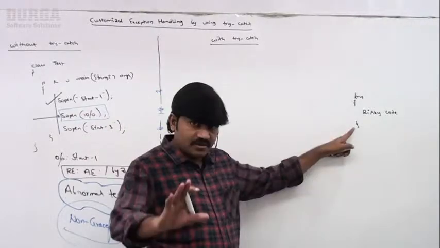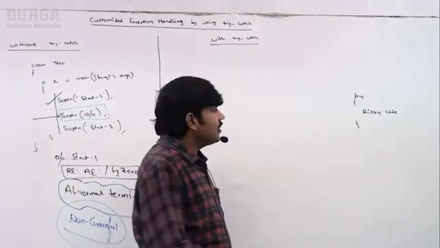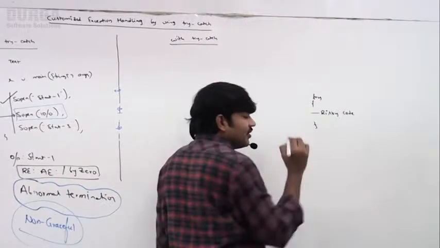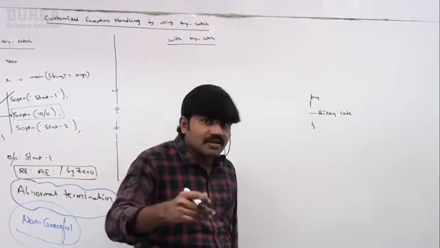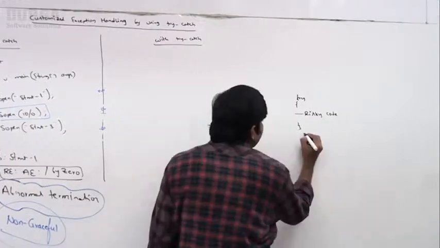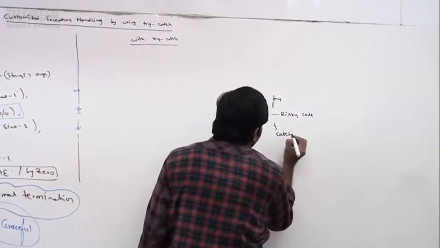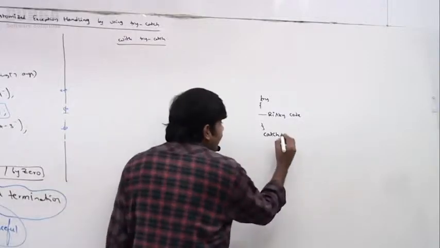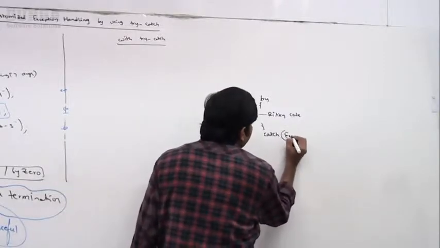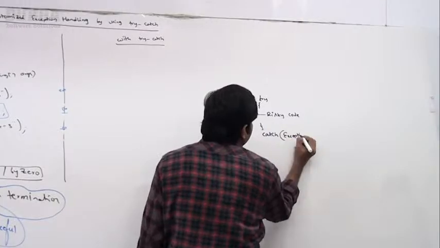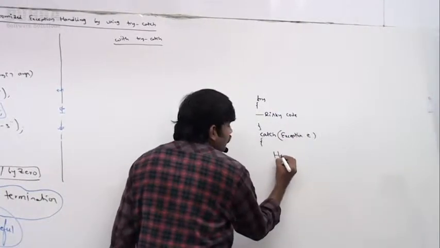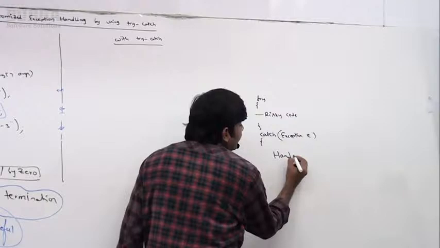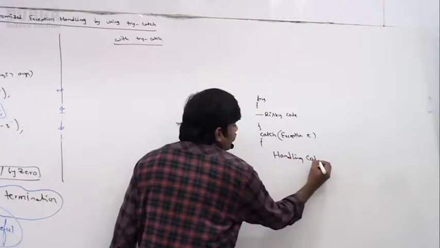Clear for all of you? Next, in this risky code, if any exception rises, we have to take the corresponding handling code inside the catch block. Here we have to write the handling code.